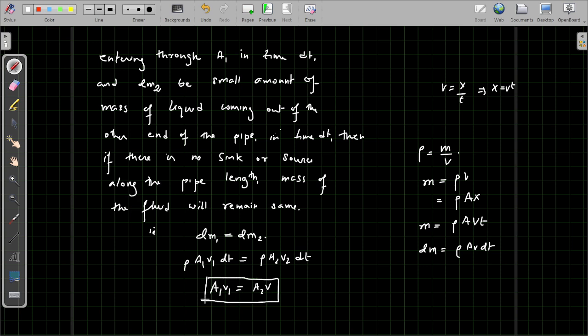This is called the equation of continuity. It is a very important expression, as it says how the velocity of a liquid varies with the cross-sectional area, keeping the rate of flow of volume constant.